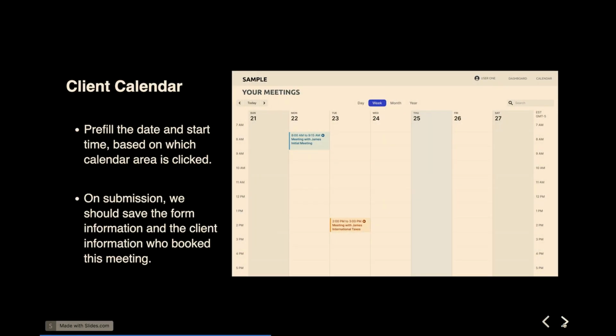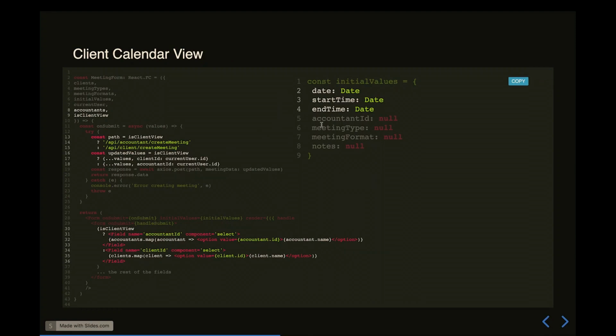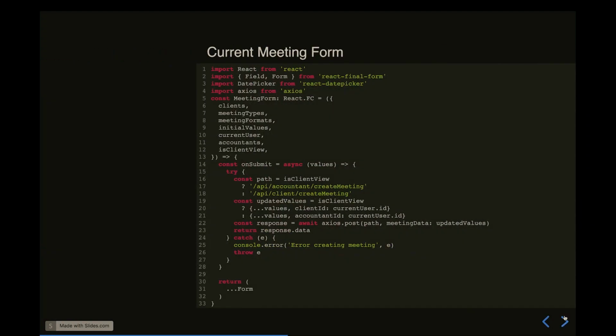Ooh, we've got one more area, client calendar. So in this case, we've already built out what the client side should look like. We just need to pre-fill the date and start time, right? Not too bad. Same concept as the last time, but again, date, start time, and end time is pre-filled. Everything else is null. Cool.